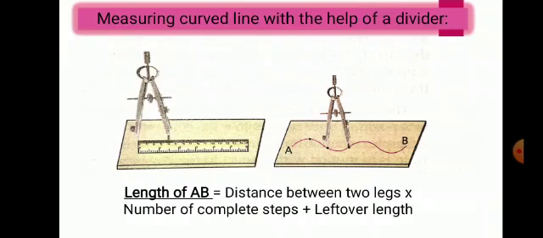See the formula given here, the length of AB. How will we do it? The distance between two legs. What is the distance that we have taken here? 4 millimeter. Then multiply by the number of complete steps. Suppose you completed after 10 steps. So multiply by 10, then plus the leftover length. At last the distance left over, that is less than 4 millimeter, whatever it is. So you will find the correct length of AB. Clear?